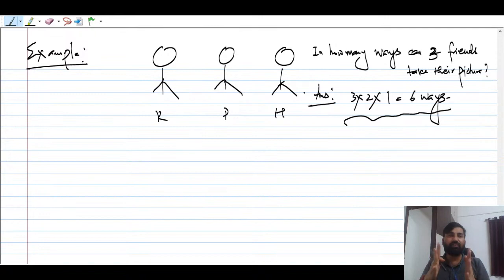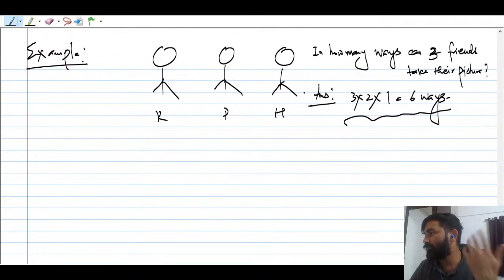You see, there are three friends. If someone asks you in how many ways three friends can take pictures, because in convocation, in farewell and all, we always take pictures, so you should understand these things. There also you do a lot of combination and permutation. So in how many ways can these three friends take pictures?